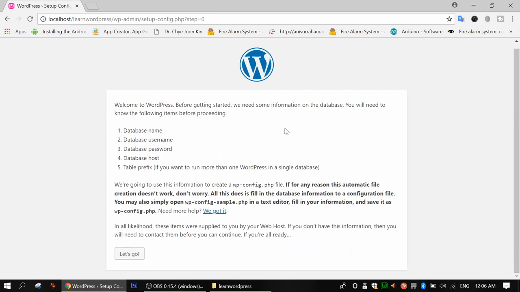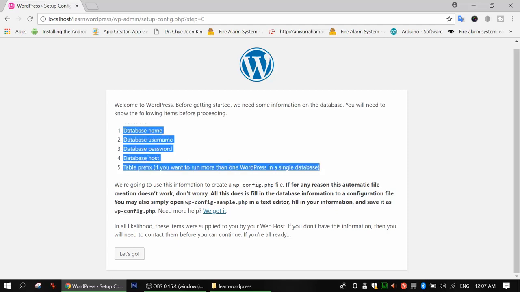It is giving me information, welcoming me to WordPress. It says we will need to know the following items before proceeding. So before installing WordPress, because we have already started the install but it's not complete yet, if we want to complete the installation, we need to find these things. We have to give these five pieces of information to the server that we are going to install on.